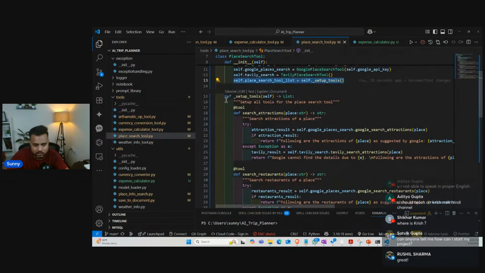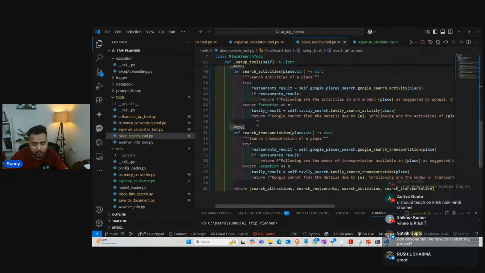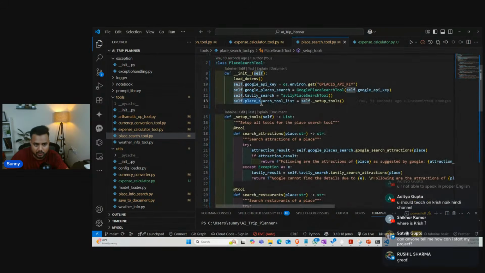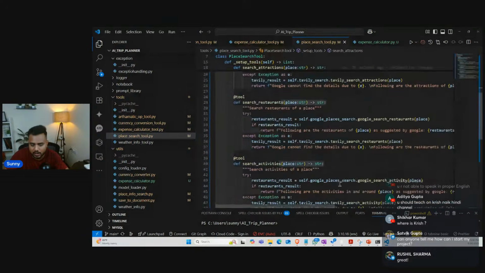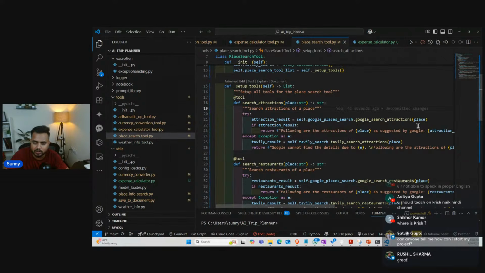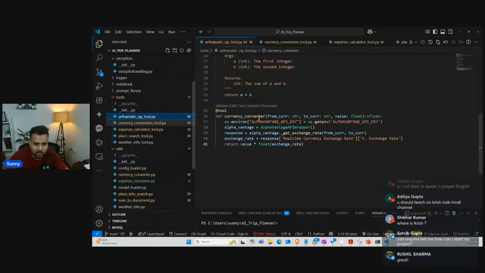Okay, so we are going to call this particular method, and this method basically is going to return all the tools. See, all the tools we have defined over here. Now we are going to return this tool. All the tools will come basically inside this particular variable place search tool list. Now this tool, what it is doing, it's going to take a place, okay, and based on the places, it's going to return the info. As you can see, guys, what we are doing, we are going to take information from the Google search attraction. If this is going to fail, so in exception we are going to collect it from the Tavily API. Okay, so the Tavily API, what it is doing, it's going to scrape the information from the internet. So as you can see, guys, we have code now in each and every file.